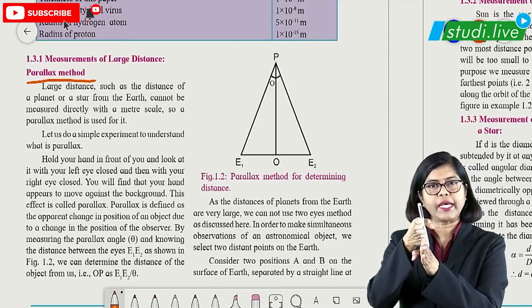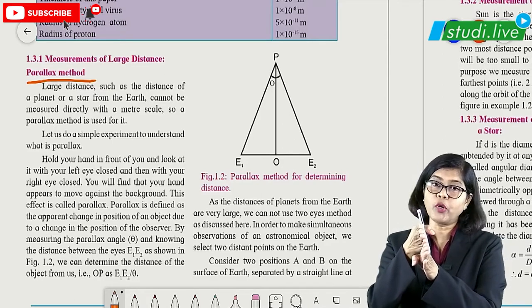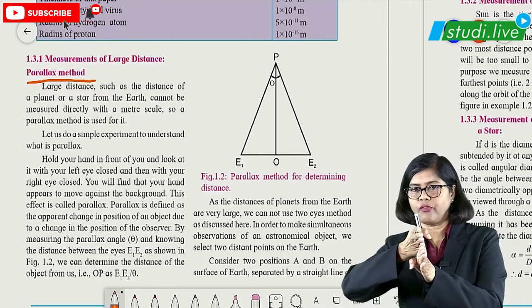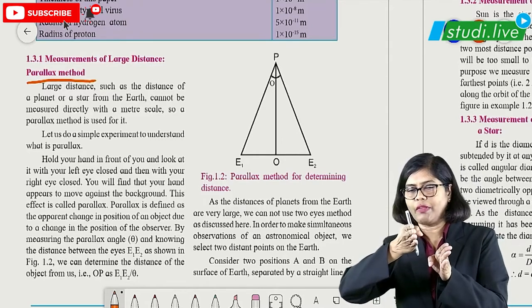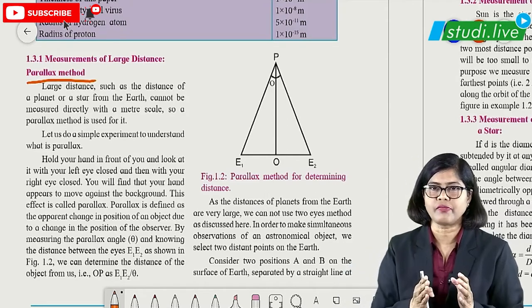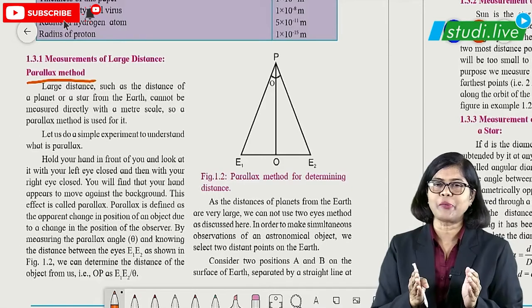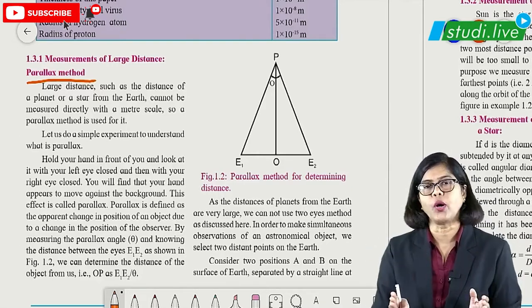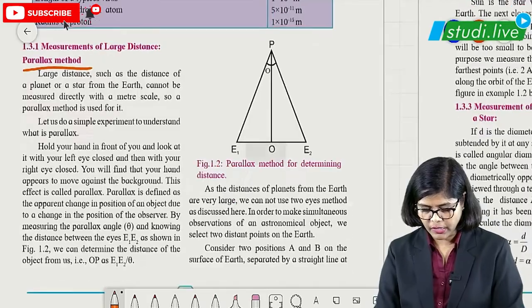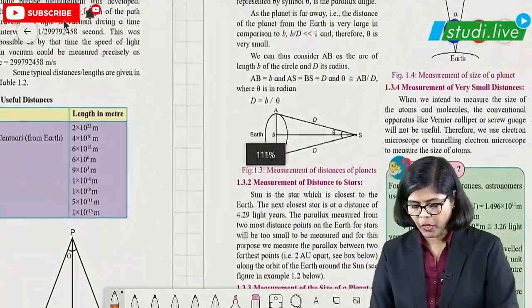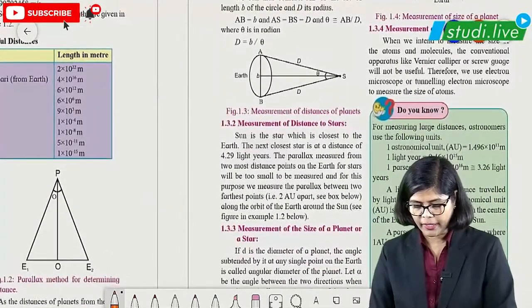If both coincide, right, that means you have removed parallax. If they are not coinciding, you are seeing from one angle, from this side, what will happen? Object will be different and image will be different. So that is called parallax. Whenever there is parallax in the readings, that means the reading will be wrong, the measurement will be wrong. That is the meaning of it. So you can just read through this. Questions won't be on that. Questions will be on plane angle and solid angle and everything.